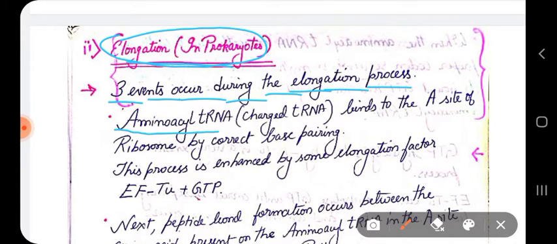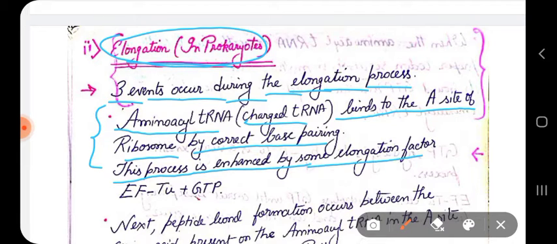Aminoacyl tRNA, which is your charged tRNA, will have to bind to the A site of the ribosome by correct base pairing. This is the first process, that the newly charged tRNA called aminoacyl tRNA has to bind to the A site of the ribosome by correct base pairing with the codon-anticodon sequence found in the mRNA and tRNA. And this process will be enhanced by an elongation factor called EF-Tu. It also has a GTP. It is a GTP binding protein and has GTPase activity.